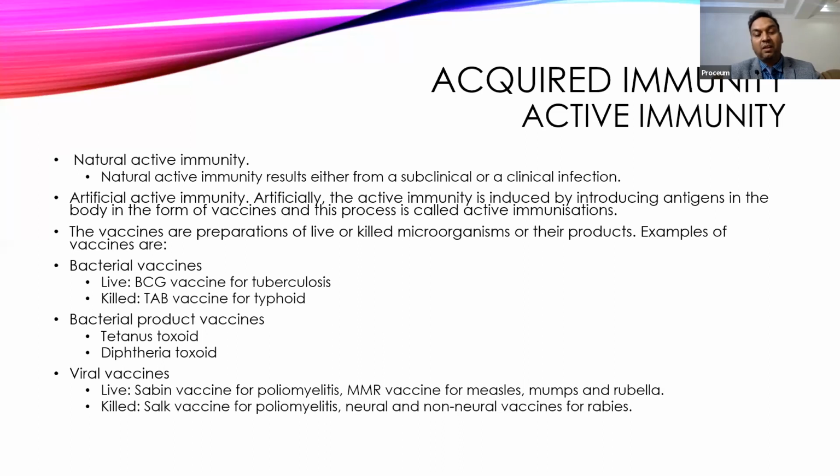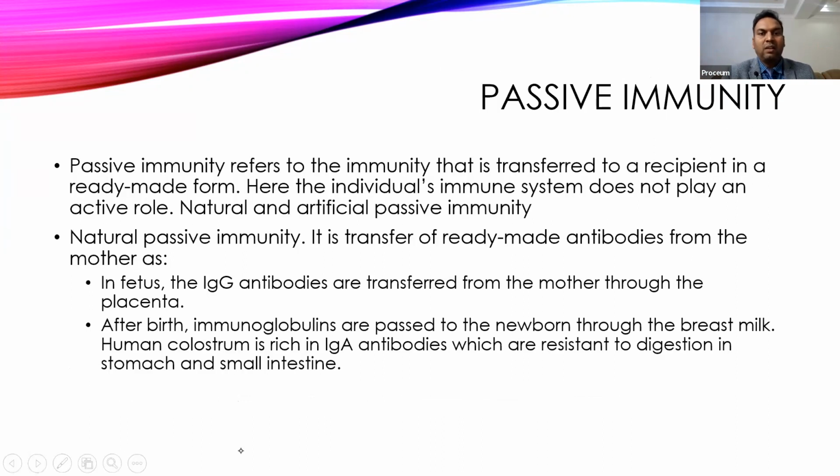Then we come to the viral types of vaccines, like live vaccines: polio vaccine, the oral drops which we take, or the MMR vaccine, which is for measles, mumps, and rubella. And a killed type of vaccine is like the polio vaccine which is injectable, or also vaccines for rabies. These are examples of killed type vaccines. Then we come to passive immunity, which we already discussed. We get natural passive immunity.